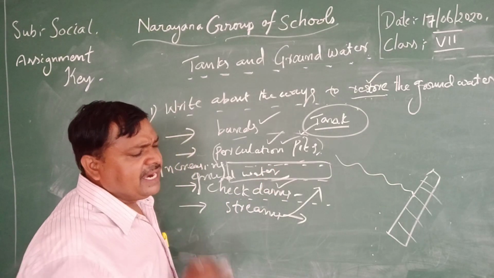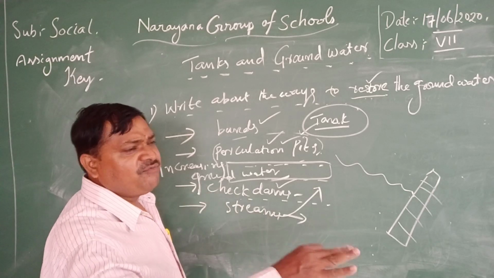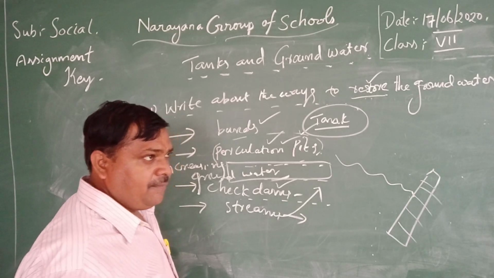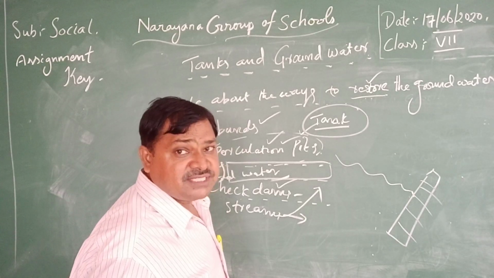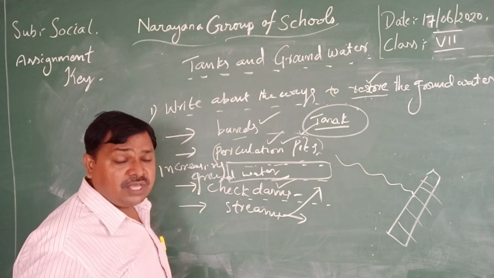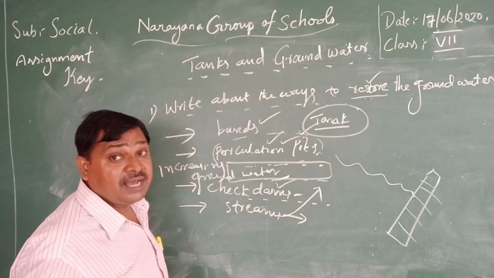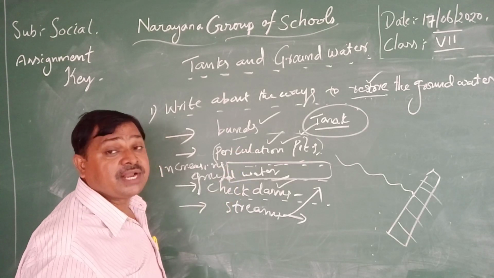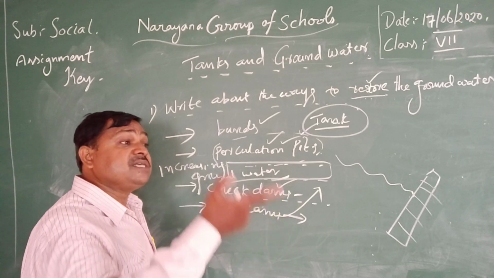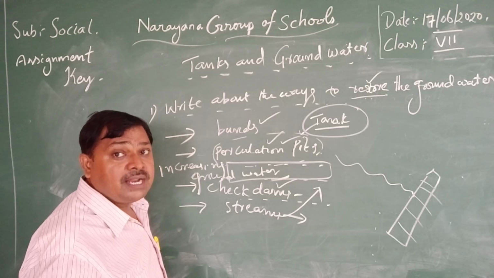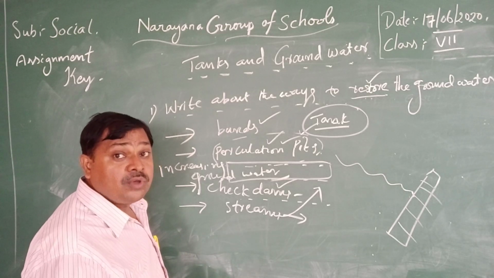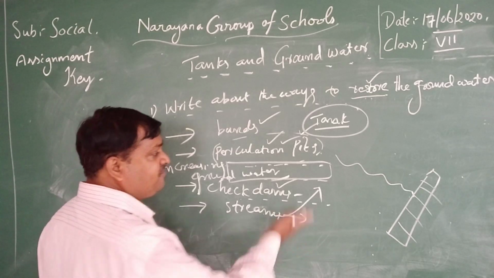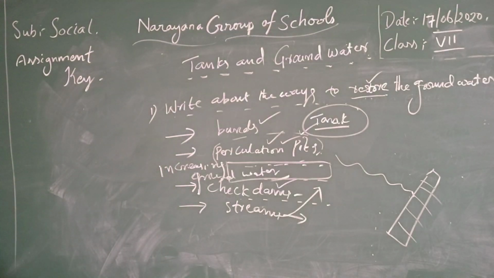Surface water is there, and when the rain comes, it flows in streams and rivers, right? Different types of important water resources flow in the time of raining. Then what about the other time? If rain is not there, what happens? The tank water is very useful for us, for irrigation, and also for restoring and increasing the ground level. Automatically the groundwater level will be increased with the help of tanks and check dams. Is it clear, children? Next.